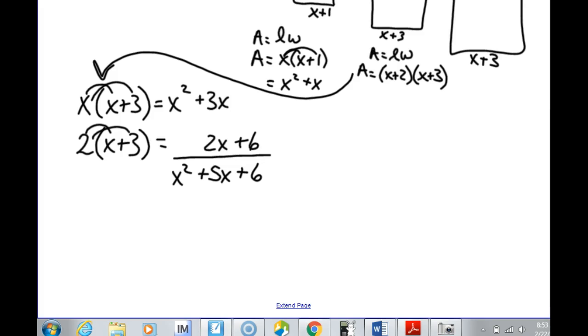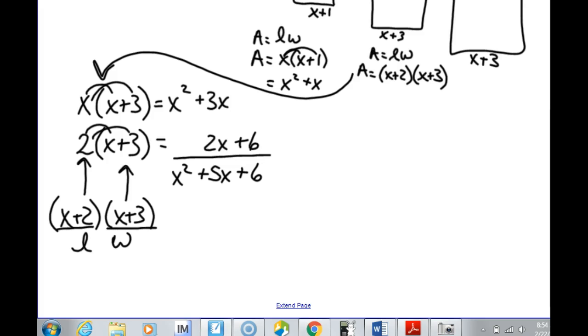Now let's back up a little bit and say where we got this x plus 3 and this x plus 2. Well, this x and this 2 come from x plus 2, which was the length of that rectangle, and the x plus 3 comes from the width of that rectangle. So we're still doing length times width. This is our length, this is our width, and we use our double distributive property. And we find that the area for the second rectangle is x squared plus 5x plus 6.